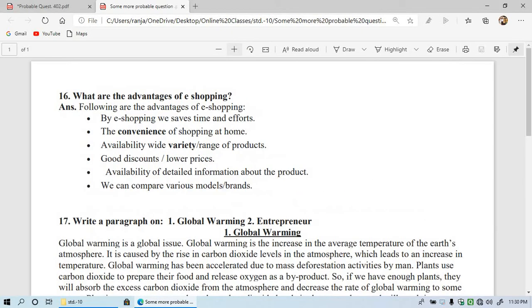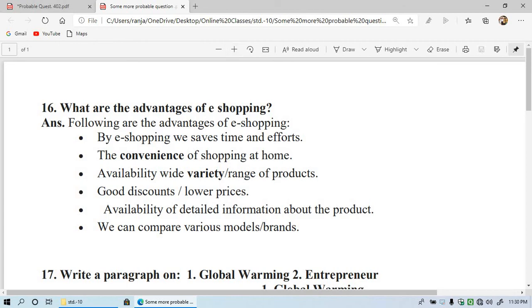So the two more questions are, what are the advantages of e-shopping? You can think in your mind and write by yourself. See, by e-shopping we save time and effort. Without going to the market, without seeing things in the market, you can have access on your mobile from anywhere. So it saves time and effort. The convenience of shopping at home. We can purchase from home, or when we are going anywhere, if we are sitting in a bus or train, then we can have this facility of shopping.